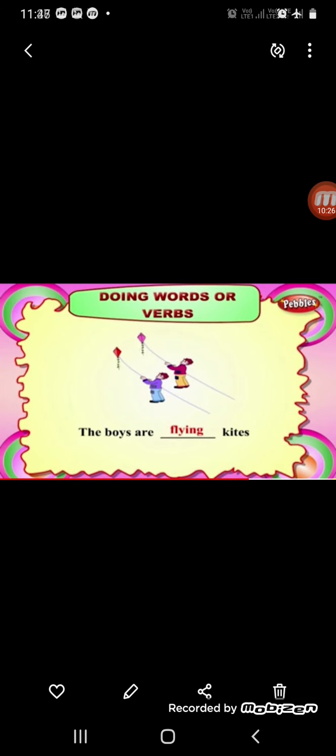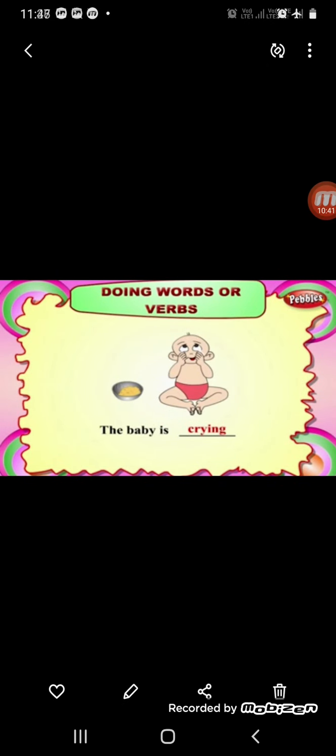Now in the next picture you can see the boys are flying kites. अब boys ज़्यादा हो गए, that's why we are using are. And what are they doing? They are doing an action word, that is they are flying kites. Now can you see that baby? The baby is crying. What action the baby is doing? The baby is crying. So crying is the verb.